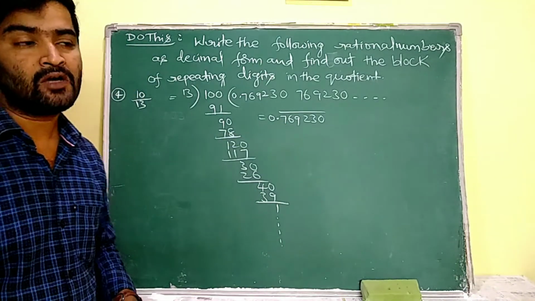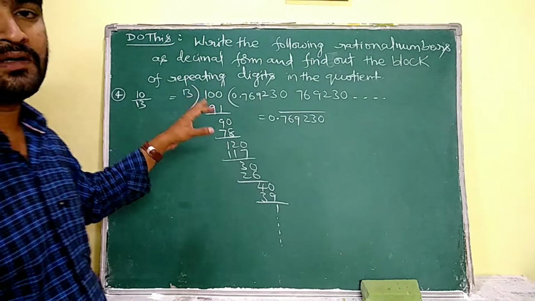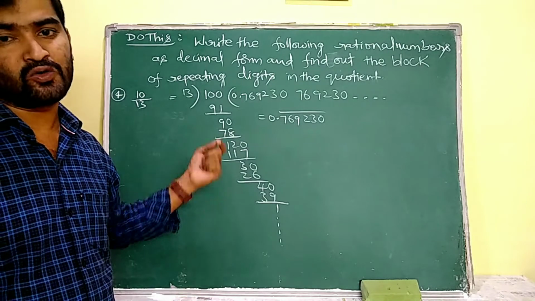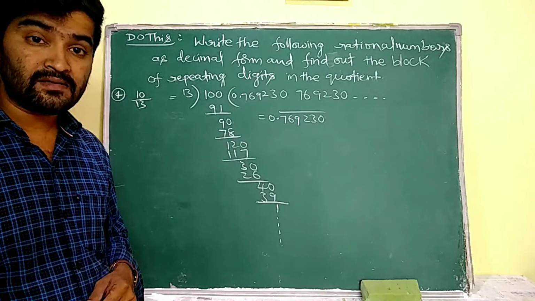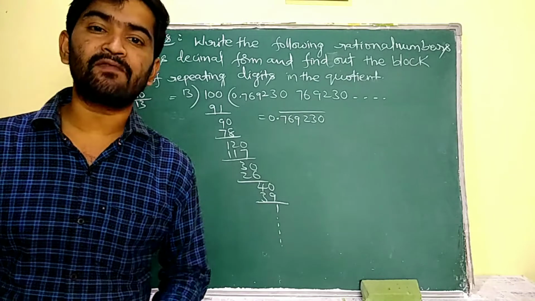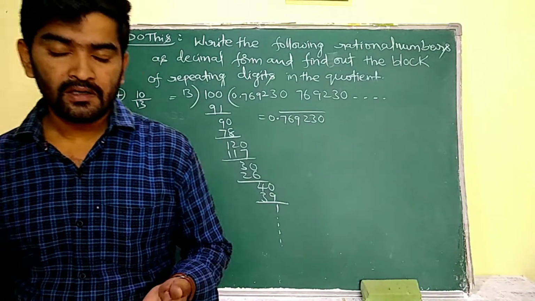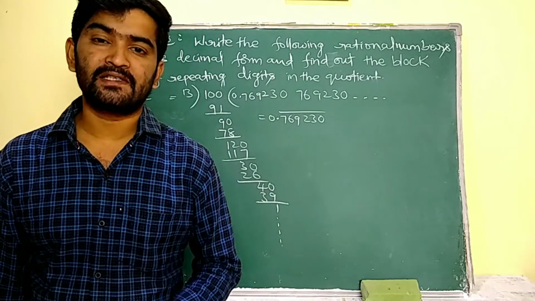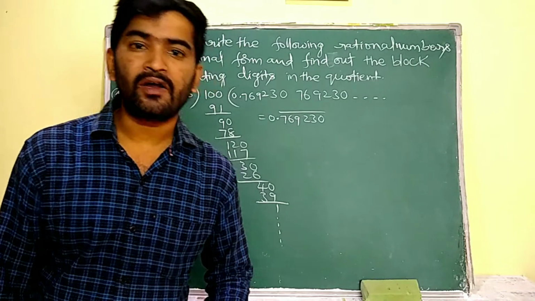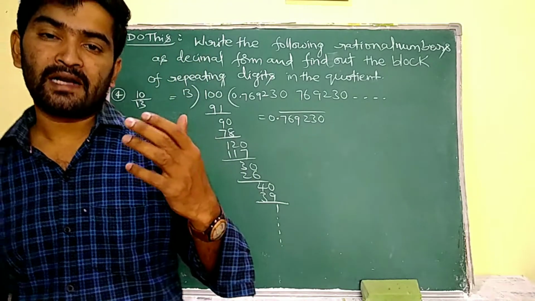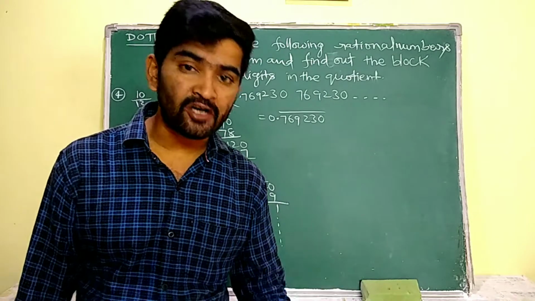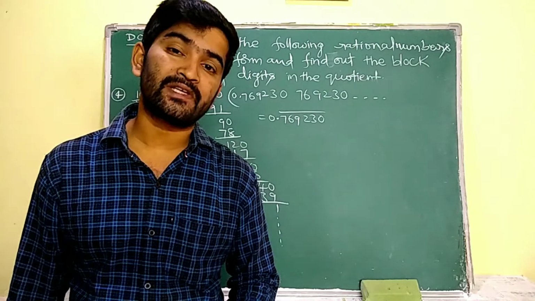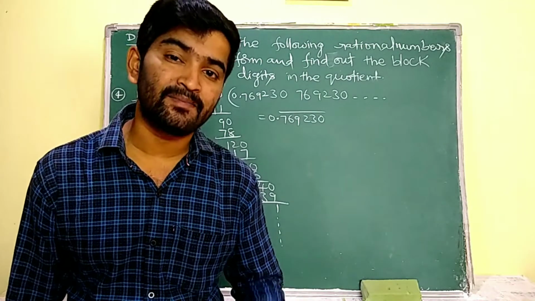Now by observing these examples, we came to one conclusion. If the denominator is not expressed in the form of 2 power n into 5 power m, then that cannot be expressed as a terminating decimal. That means a rational number whose denominator cannot be expressed in the form of 2 power n into 5 power m is going to produce a non-terminating recurring decimal.